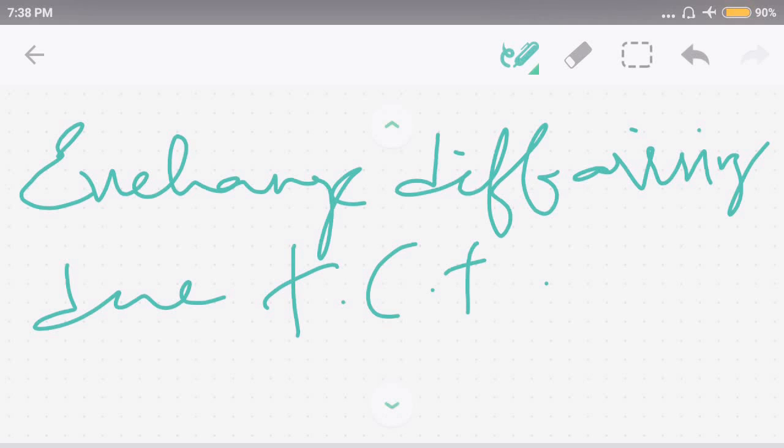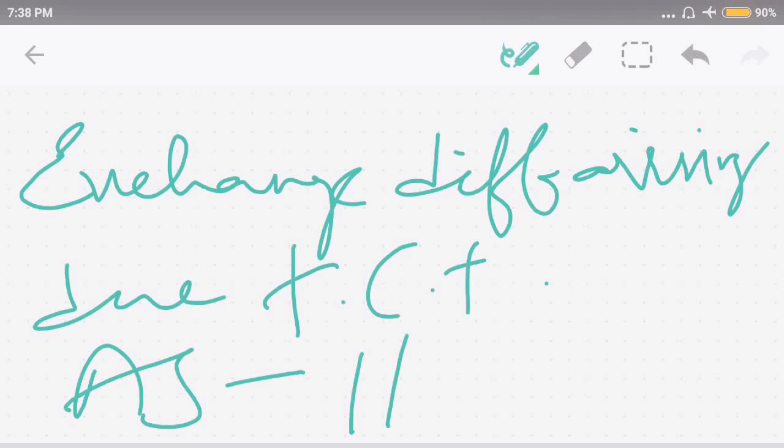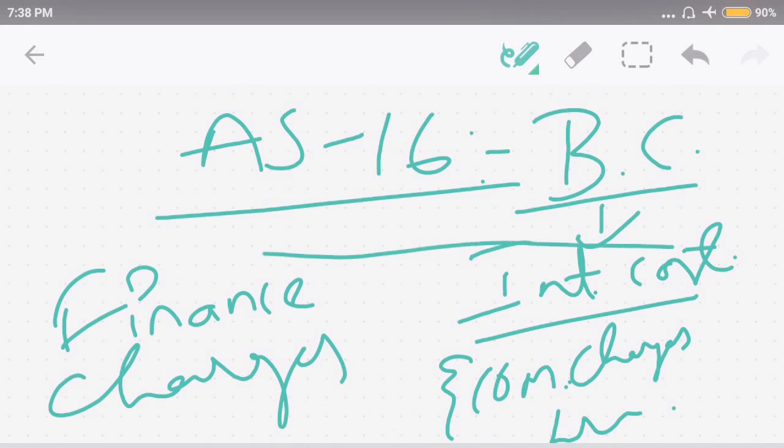So this we are going to discuss in detail in AS11. These all can be termed as borrowing costs.